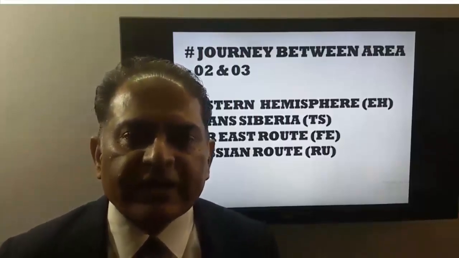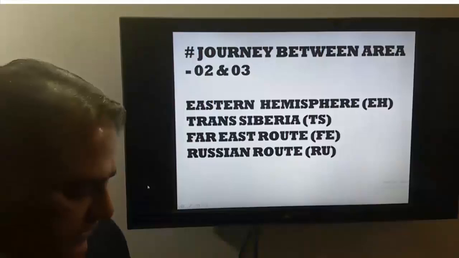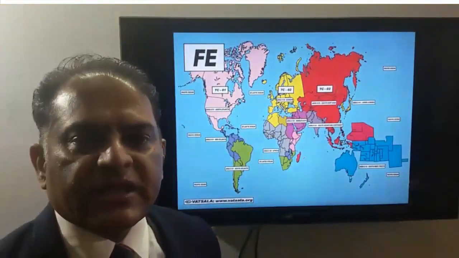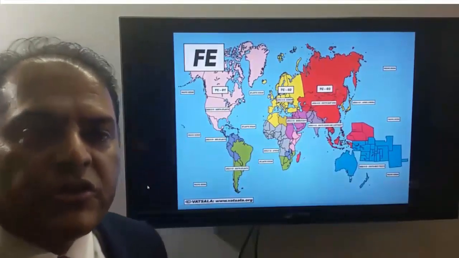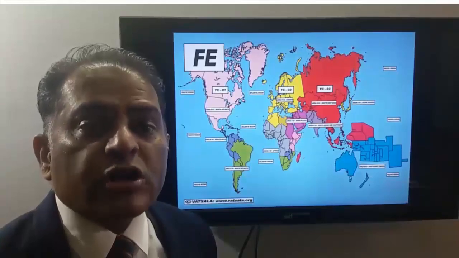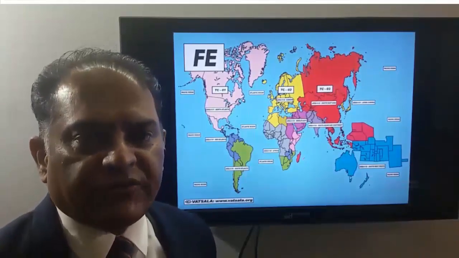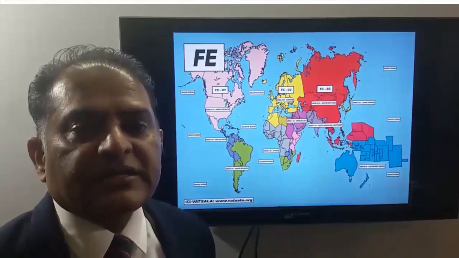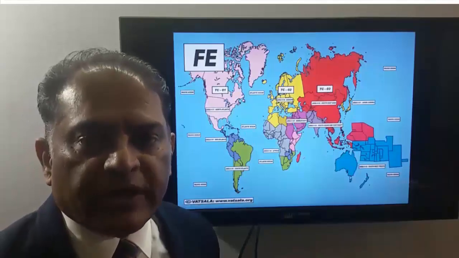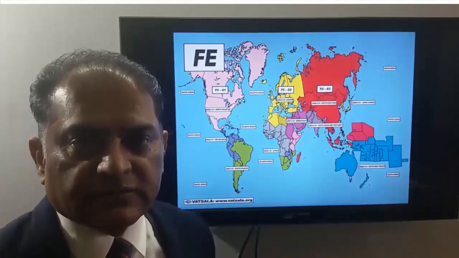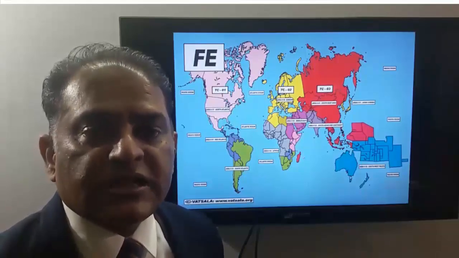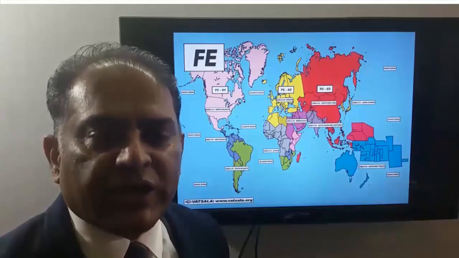Next global indicator is FE. Now for FE, our itinerary has to satisfy three conditions. Origin or destination point should be in Moscow or St. Petersburg or Kiev. Second condition says very next cities should not be in Japan and Korea. Third condition says rest of all the cities should be in the area 3.